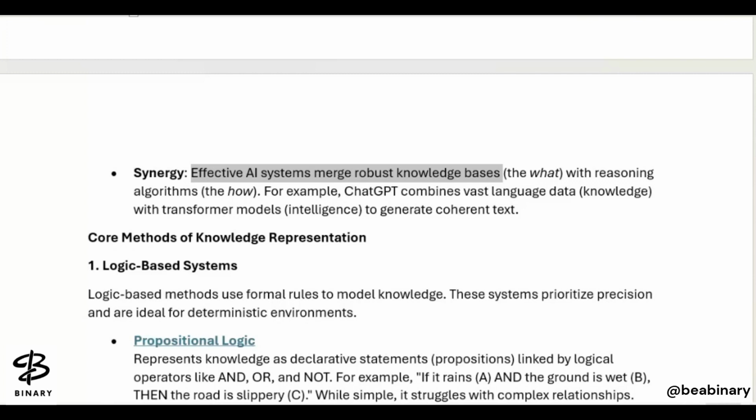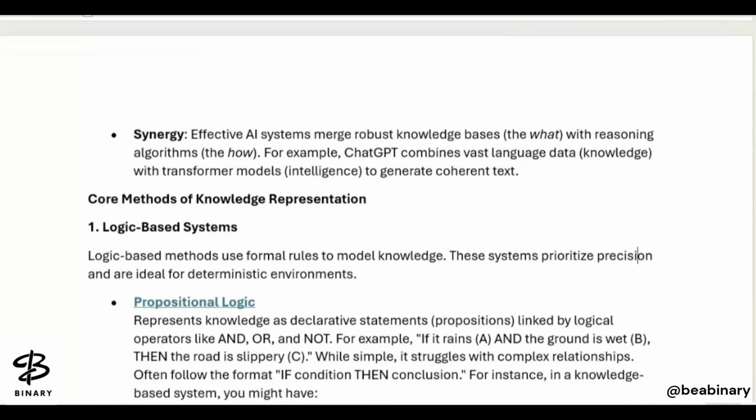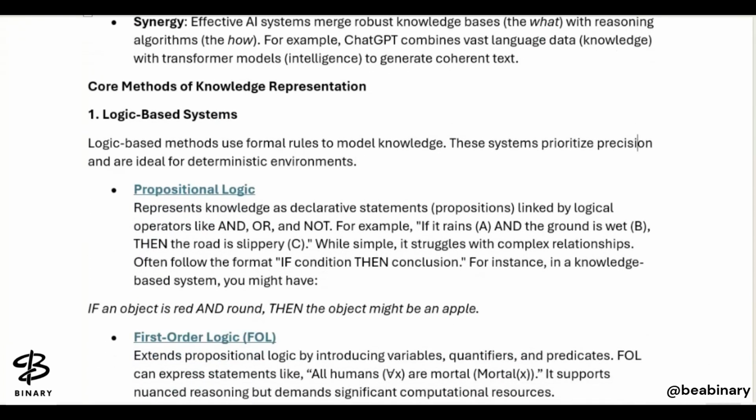For example, nowadays you are using ChatGPT, which combines vast data knowledge with transformer model intelligence to generate coherent text, right? If you want to search for the solution to a particular problem, you write your problem and the solution is presented to you. Now, what are the core methods of knowledge representation present in AI?